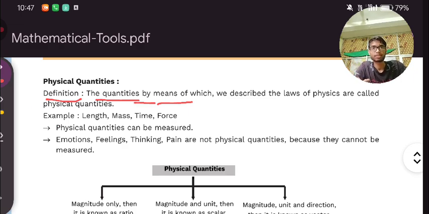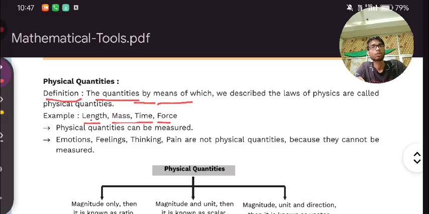Now we have some examples of physical quantities. First is length, second is mass, time, force. All these are physical quantities. We can measure them. Length is measured in meter, mass is measured in kg, time is measured in second, and force is measured in Newton.